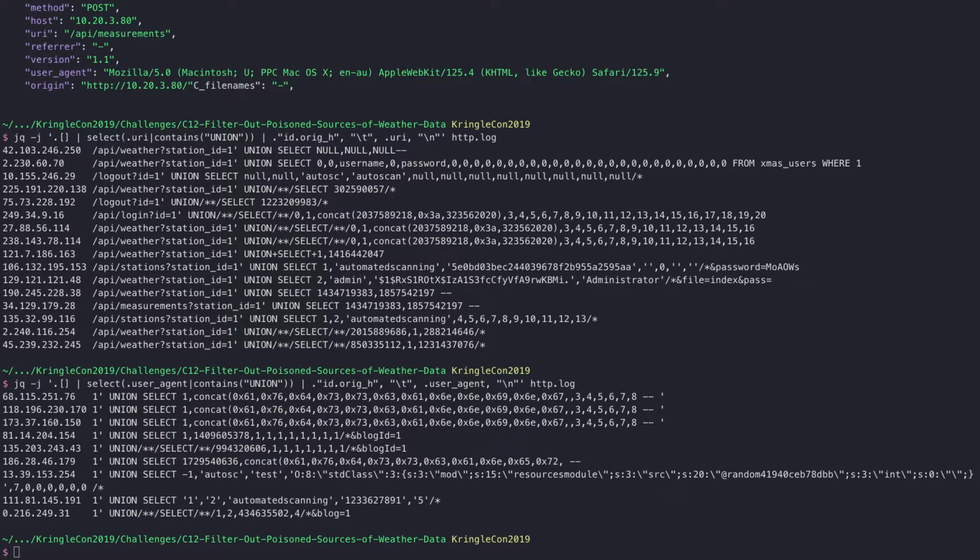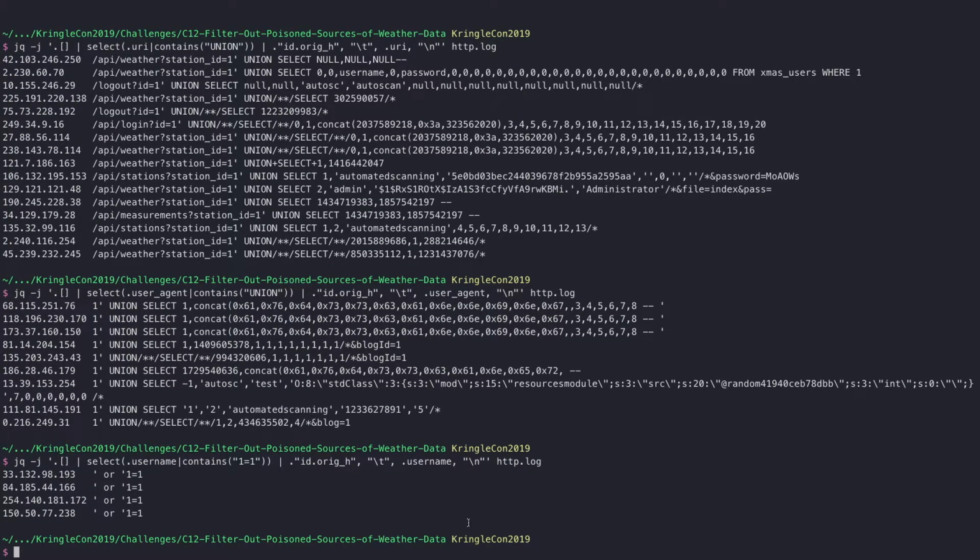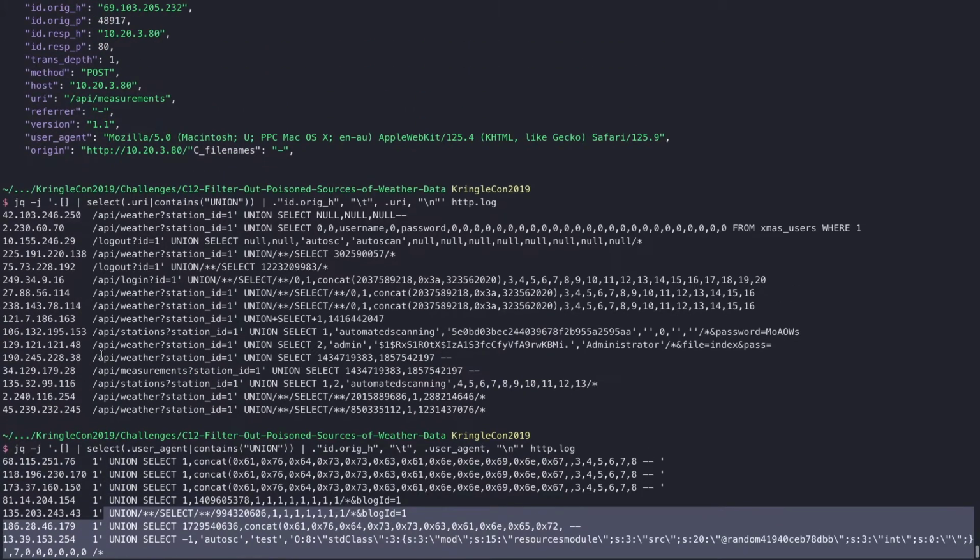And then finally, there's also, for example, the username field. So if we try and do the same thing and search for particular activity in the username field, and obviously this is something I know because I've searched a couple of days on challenge number 12. Thank you very much, whoever designed this, because at one point, to get to 100 IP addresses, I was considering everything to be bad. So anyway, 1 equals 1 SQLi injection, SQL injection rather. Let's see what that brings. We have a few of those as well. That's just because I know that it was in there. Anyway, that's a lot of IP addresses as well, so we have a few more that we added to our list at this point.